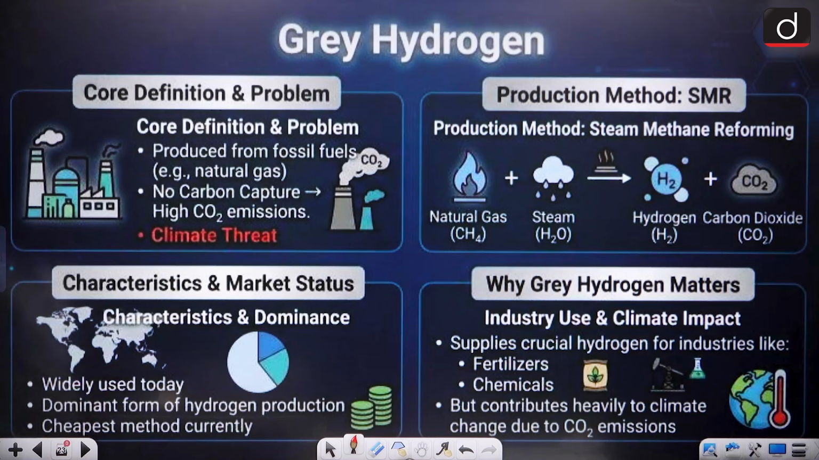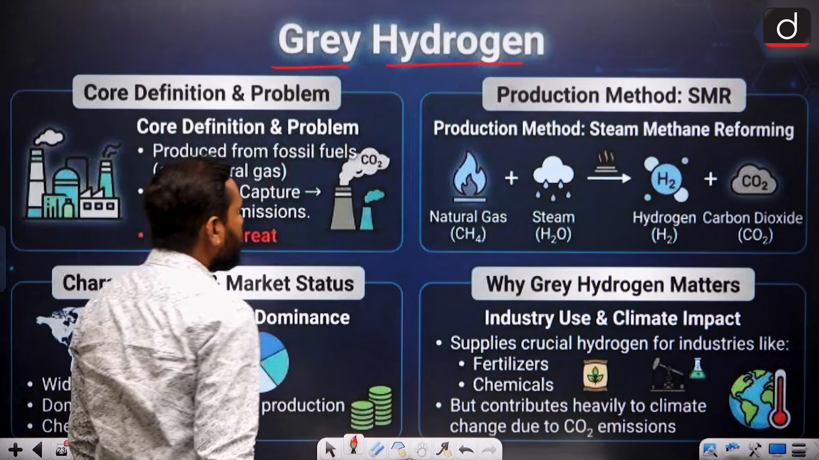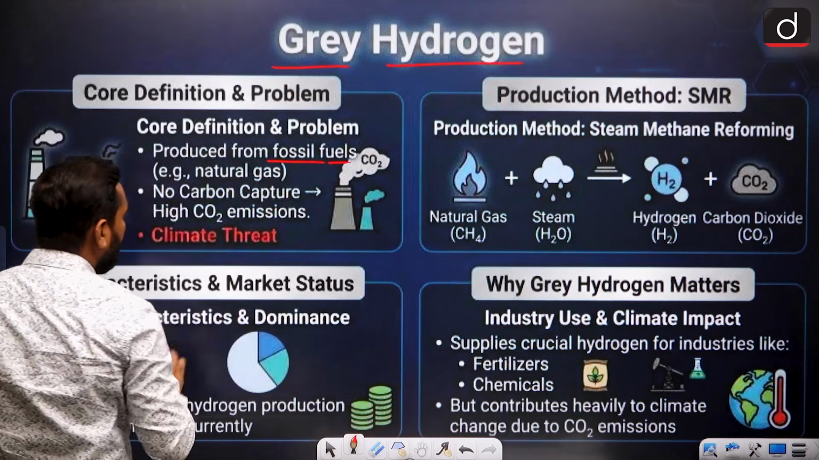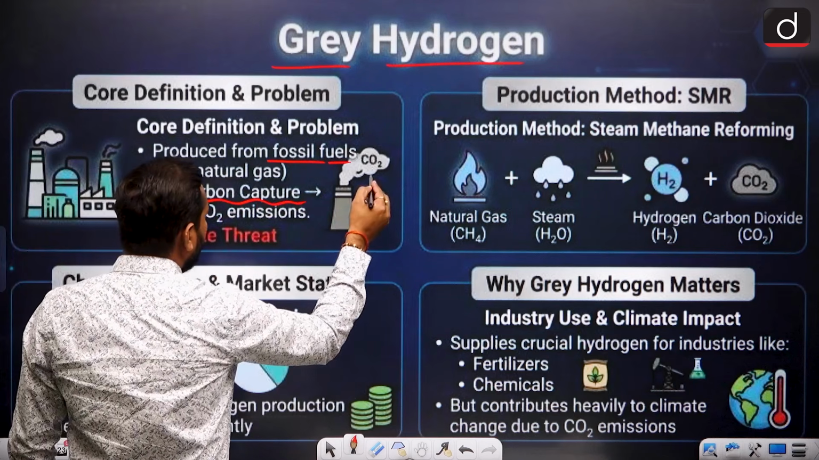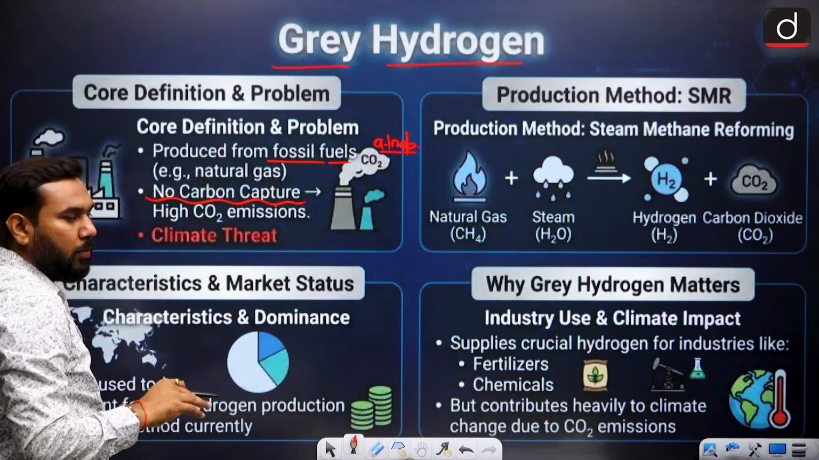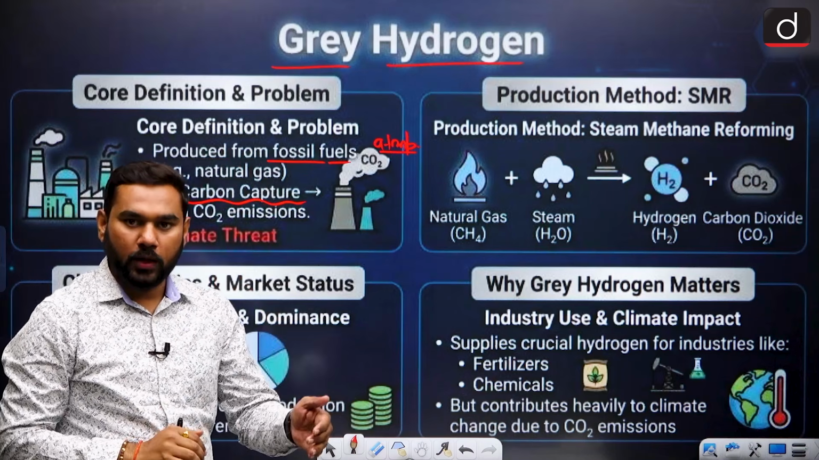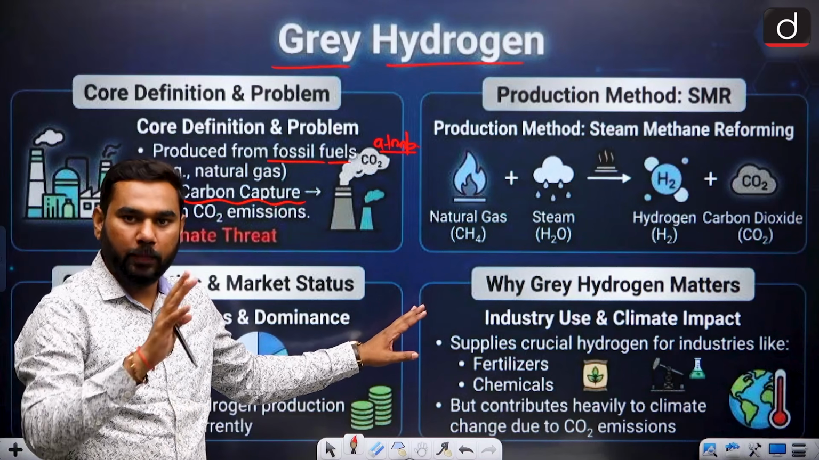But when we talk about your grey hydrogen, this can create a big problem, because you can see the method. It is produced from fossil fuel, no issue, but there is no carbon capture. The CO2 goes directly into the atmosphere. This is the big problem with your grey. So always remember the difference between grey and blue. Both are made from fossil fuel, but blue has carbon capture, CCS technology, while this one releases the CO2 into the open atmosphere.